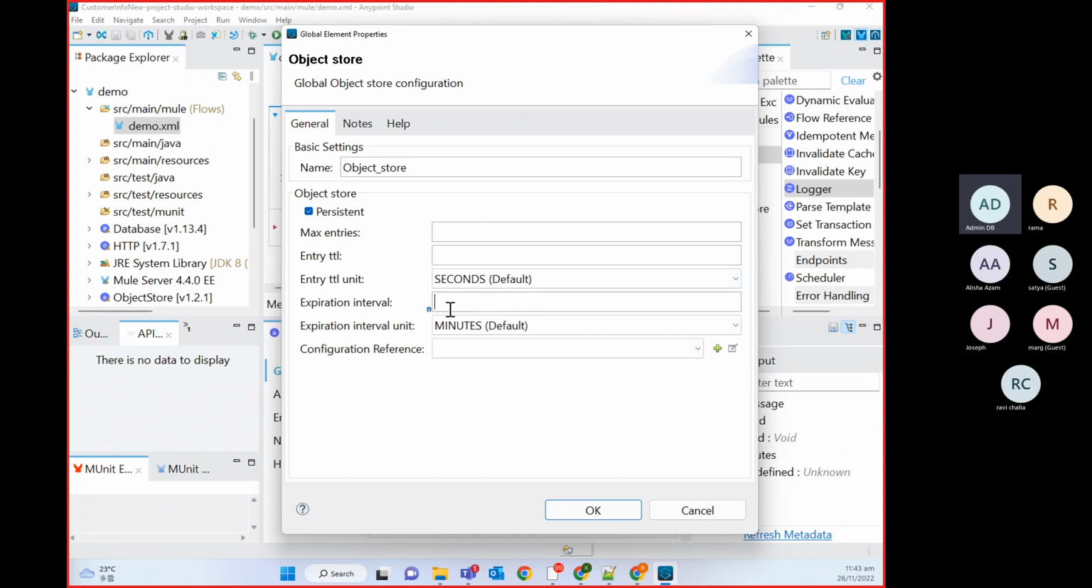So this expiration interval should be less than your TTL. Otherwise, there may be some records which have completed their TTL but are still there. Your expiration interval should be half of the TTL value. Then you will get a correct set of data, and you will not have some data which should not be there. And again, the unit, which unit you want to configure for this expiration batch, and the configuration reference.